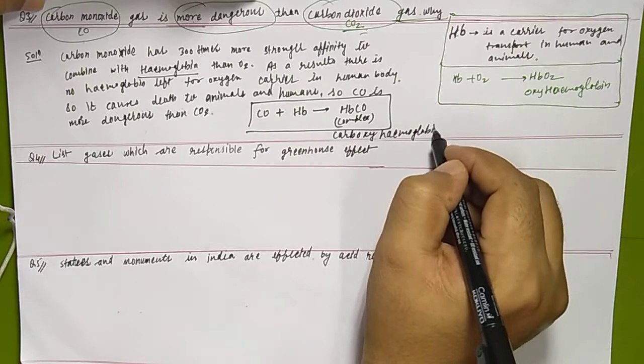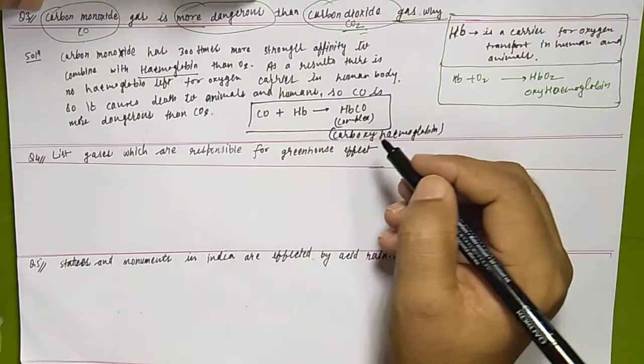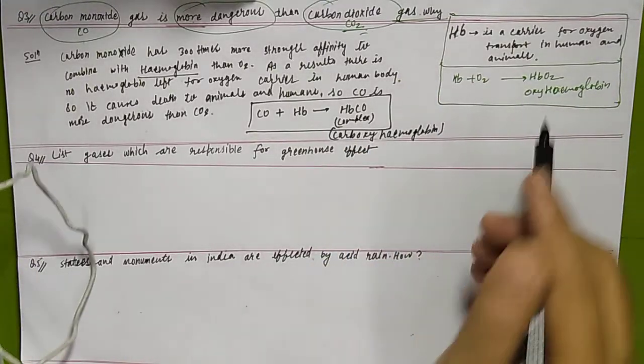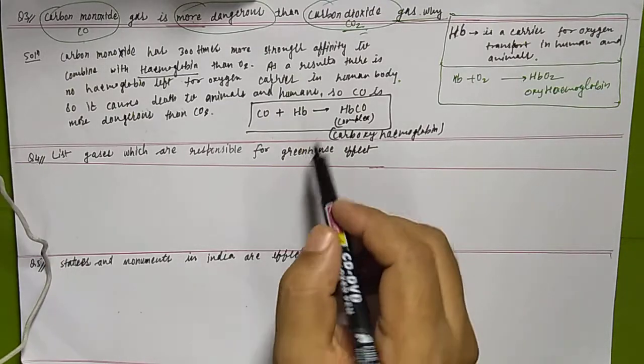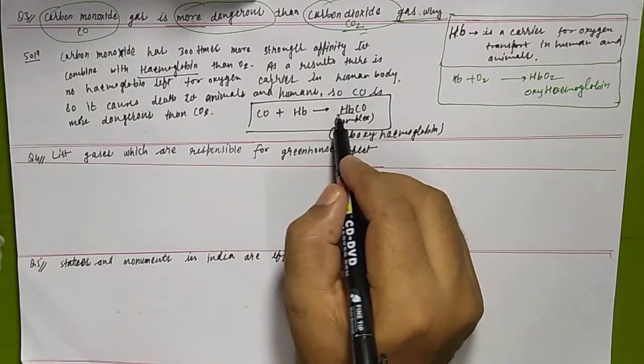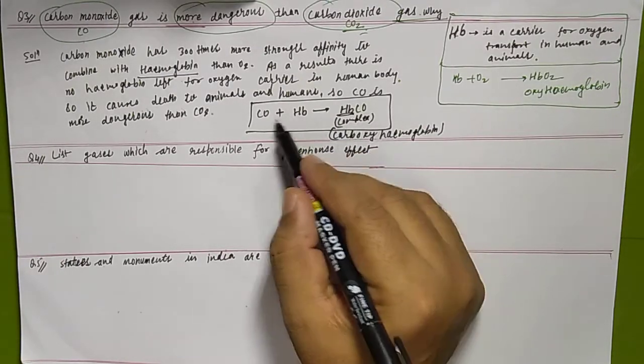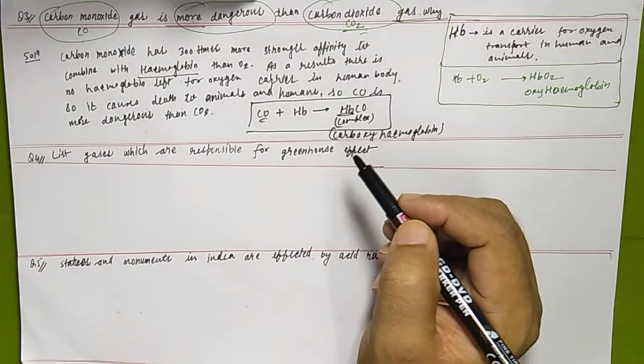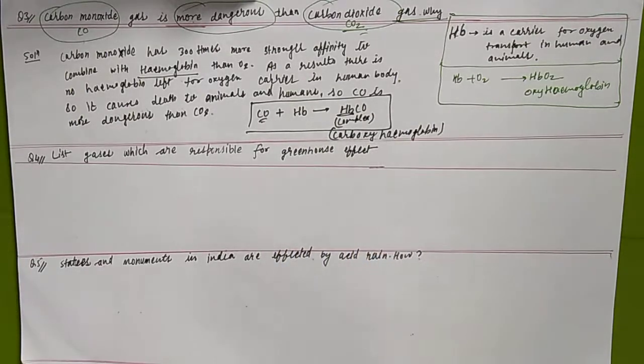Now what we have to understand is that Hb is the carrier for oxygen in the human body. Now no Hb is left, all Hb is combined with carbon monoxide, so there will not be any oxygen transport in the human body. As a result, man feels suffocation and he will die.